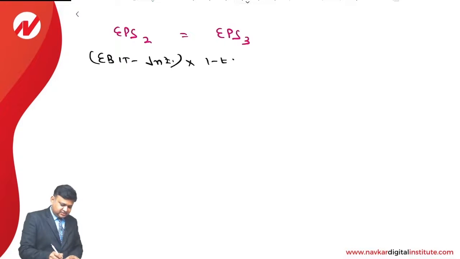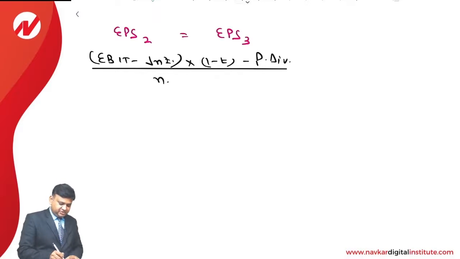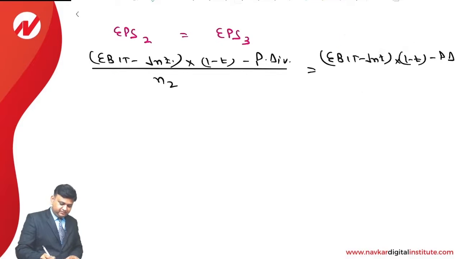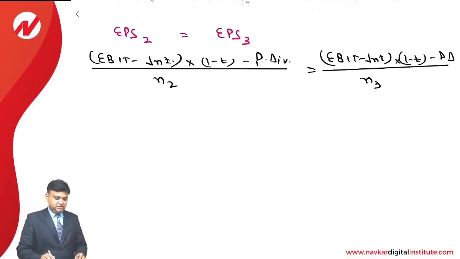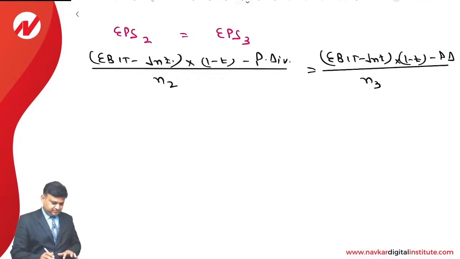EBIT minus interest is EBT into 1 minus T is EAT minus preference dividend divided by number of equity shares of second financial plan is equal to, on the opposite side, same formula. It is EBIT minus interest EBT into 1 minus T EAT minus preference dividend divided by number of equity shares of the third financial plan. Now we are required to solve this equation.